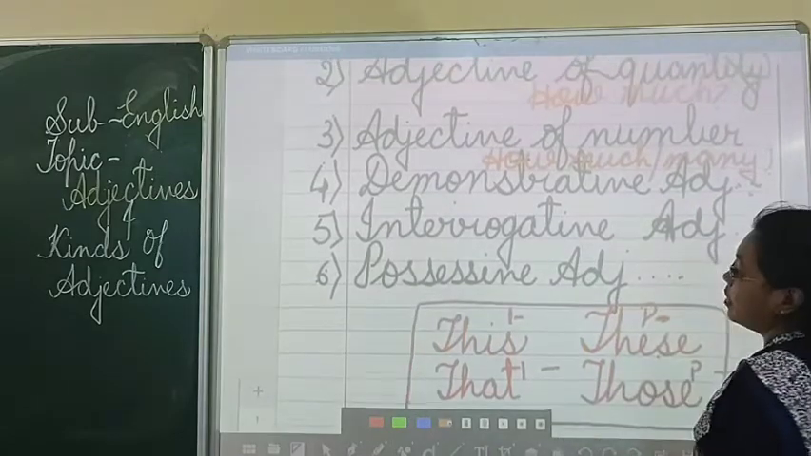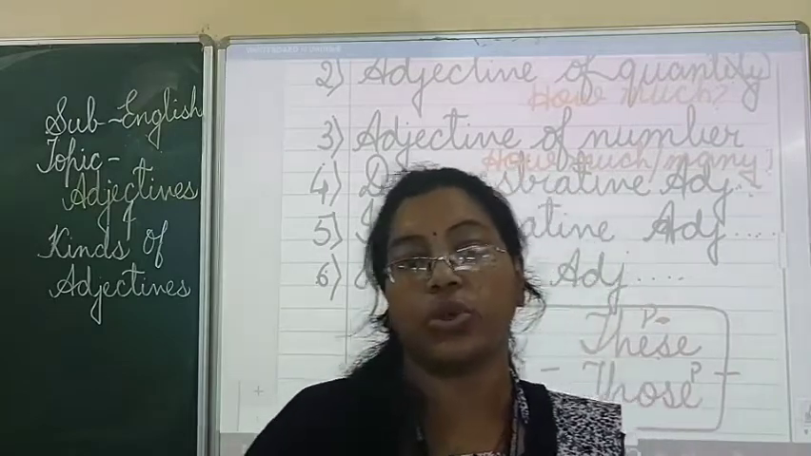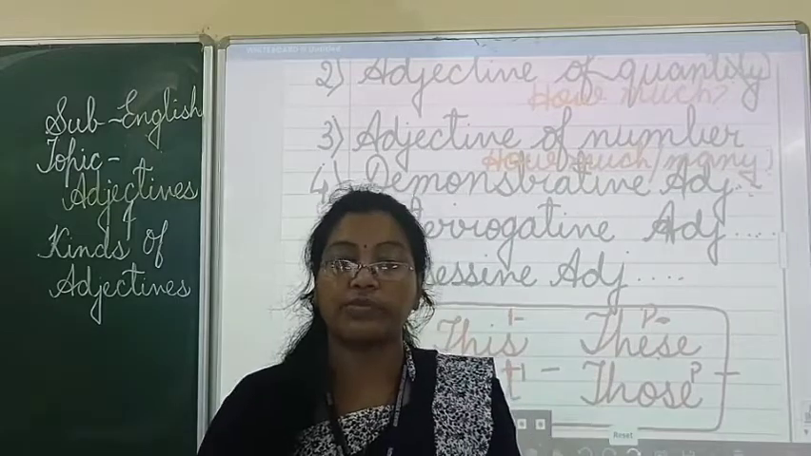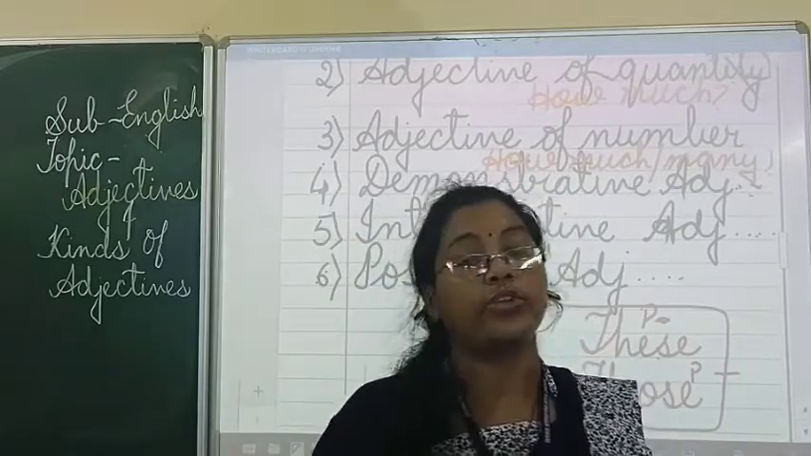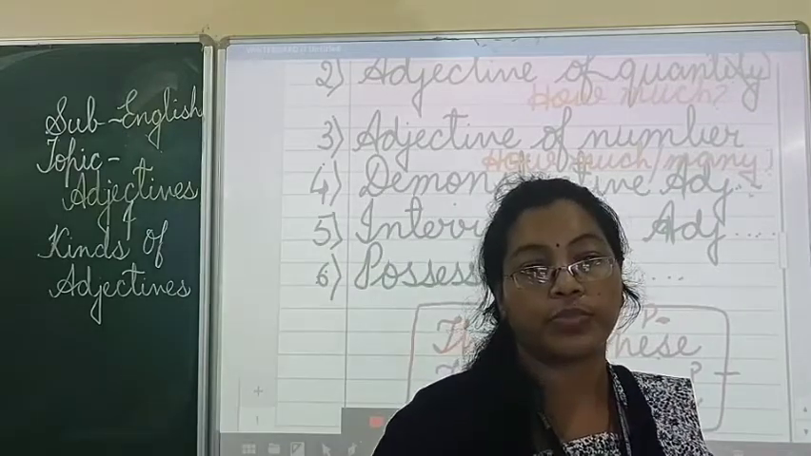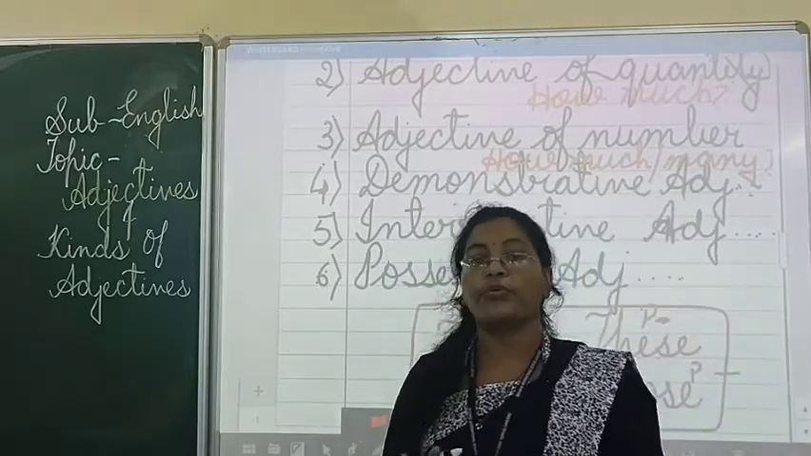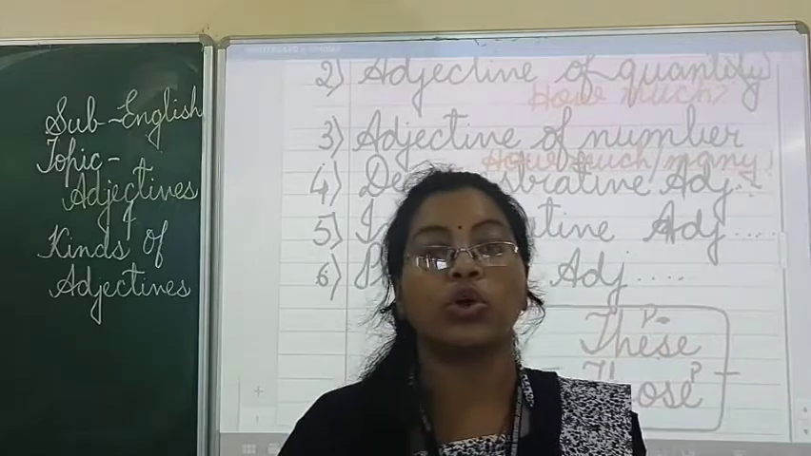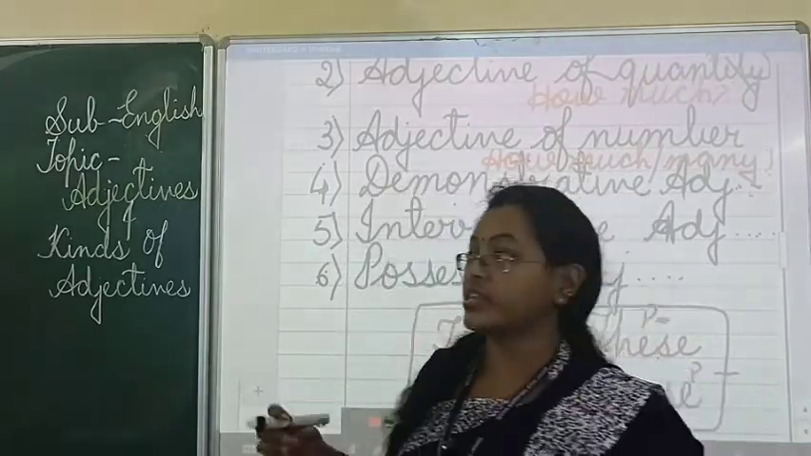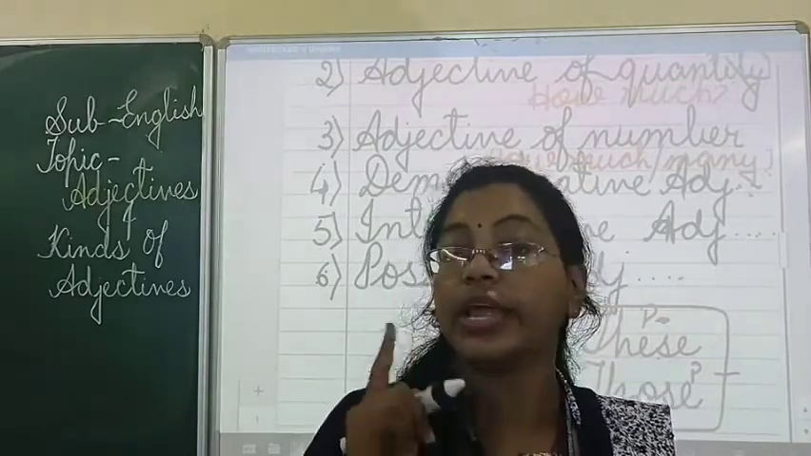Now, next is your interrogative adjectives. We have read this in sentences also. Interrogative means asks questions. Interrogative sentences means the sentences which put questions, like all the WH words: what, when, where, how, whose, whom. If you put the question, it should describe a noun. It should describe an adjective.